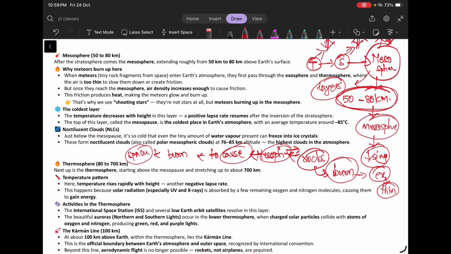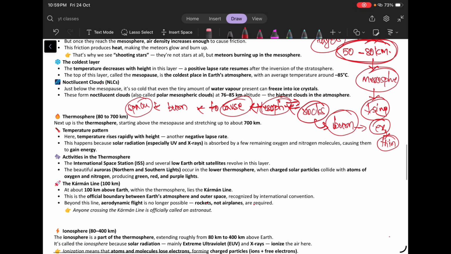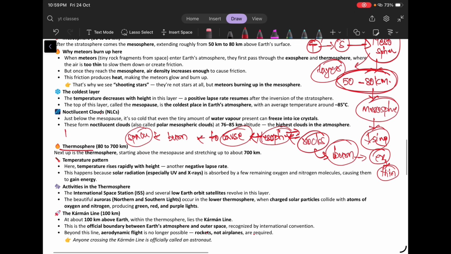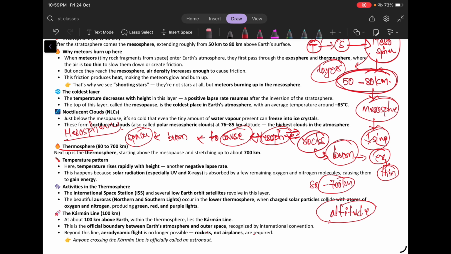Okay, so after the mesosphere, we will understand the thermosphere, and the layer that is separating mesosphere and thermosphere is the mesopause. The thermosphere is located somewhere between 80 to 700 kilometers above the earth's surface, and the temperature again increases with increasing altitude. This increase of temperature with increasing altitude is called the negative lapse rate. Negative lapse rate.